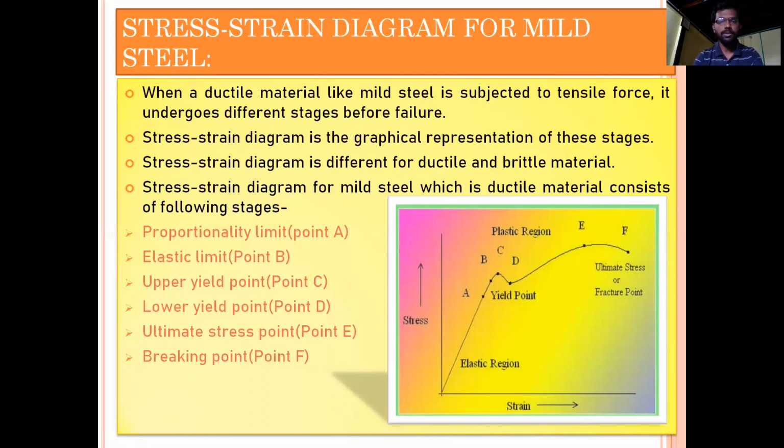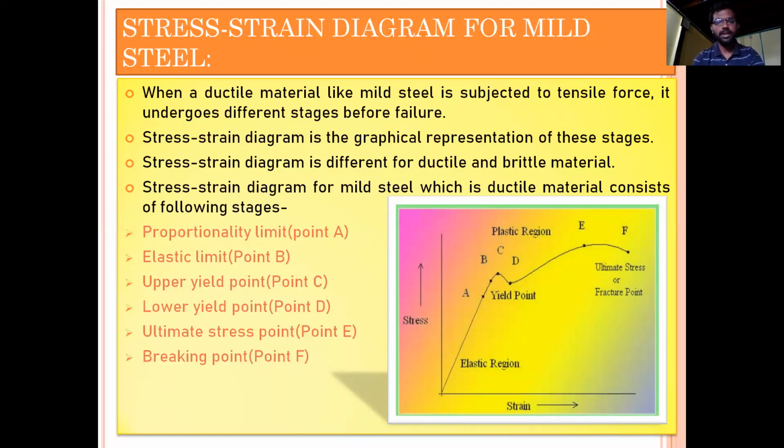Okay, so when a ductile material like mild steel is subjected to a tensile force, it undergoes different stages before the failure. If you keep on increasing the force, that is tensile force, it will undergo some different stages before getting failed. So this stress strain diagram is a graphical representation of all these different stages that the ductile material will undergo before the failure when the tensile force is applied.